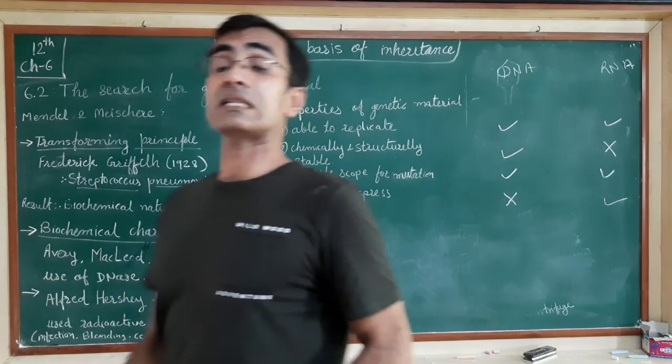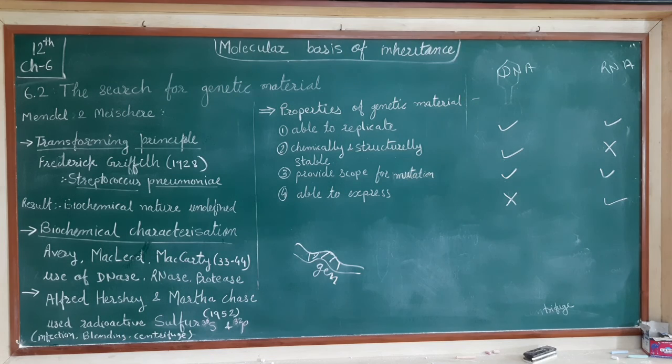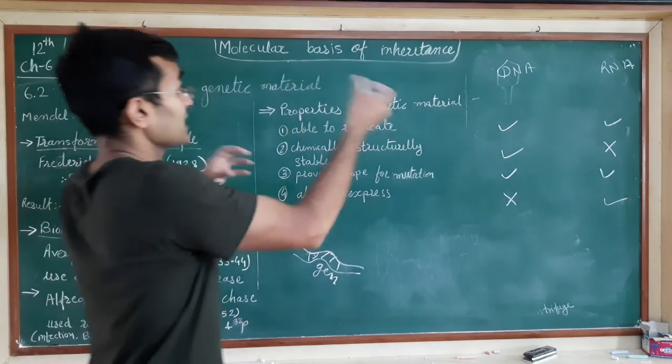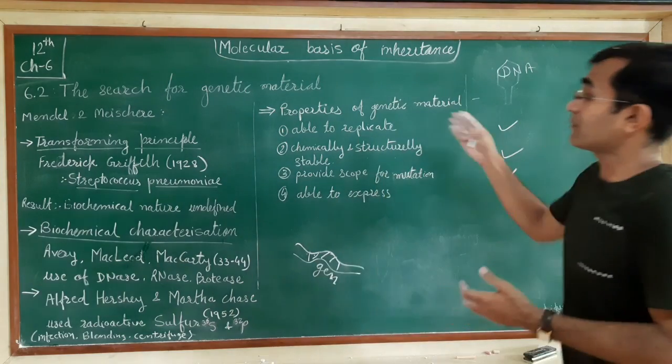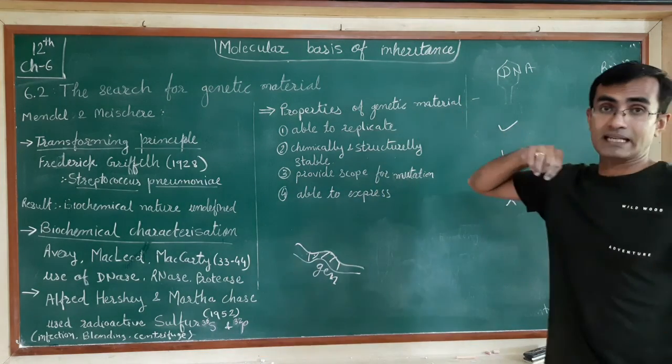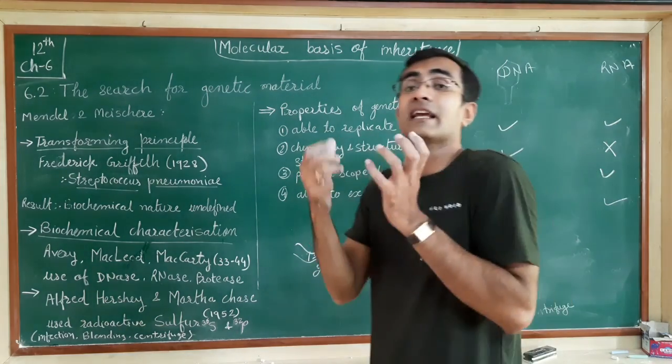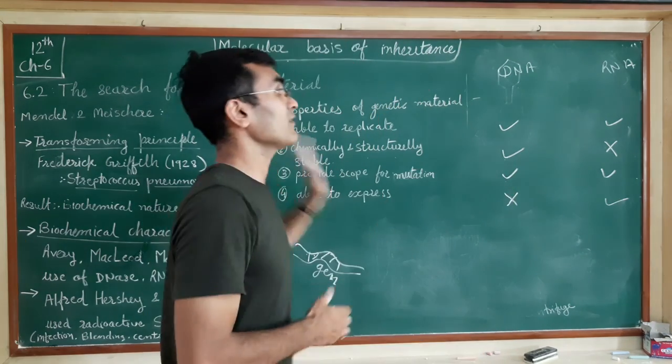So this discussion indicates that both RNA and DNA can be functional as genetic material, but DNA, being more stable, is preferred for storage of genetic information. So DNA being more stable is preferred as a storing material for hereditary information. I hope you are clear till now.